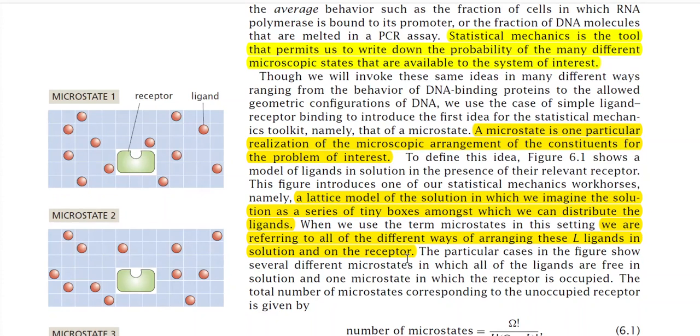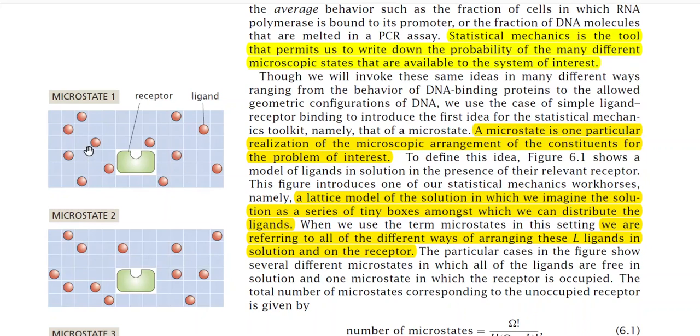Now you think in this way, that there are different tiny boxes available in the solution, and these ligands can be arranged in different ways. For example, suppose for a particular instant this particular ligand is in this box, but for some other arrangement, that is at a different time, this ligand may not be here, it may be in some other box. So there may be different types of arrangement available.